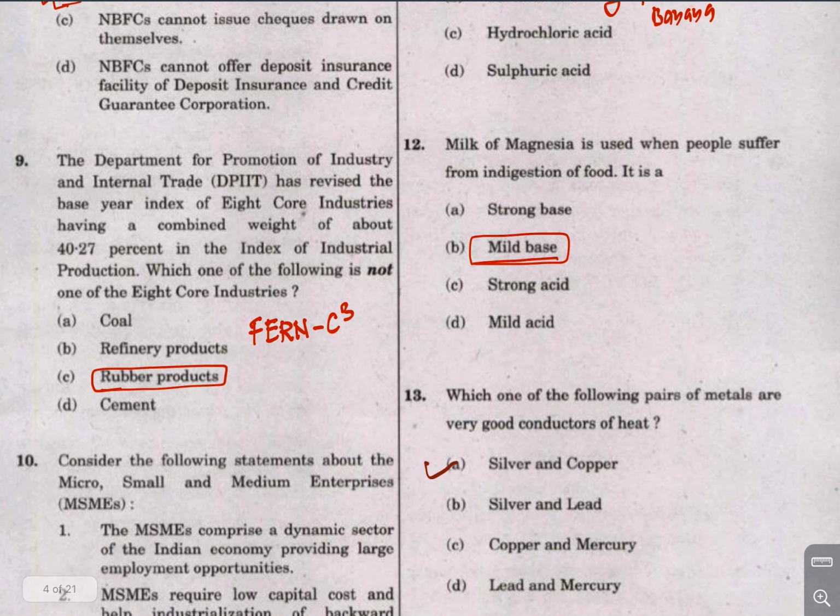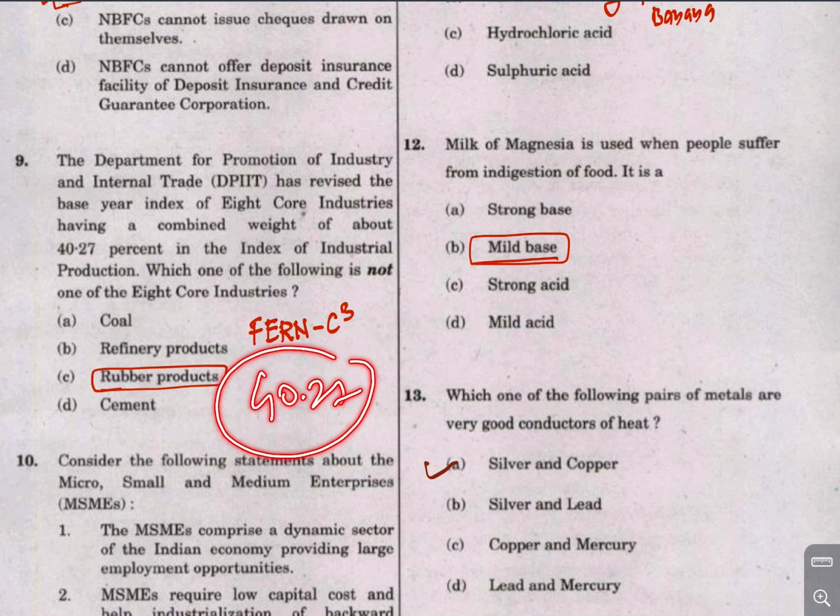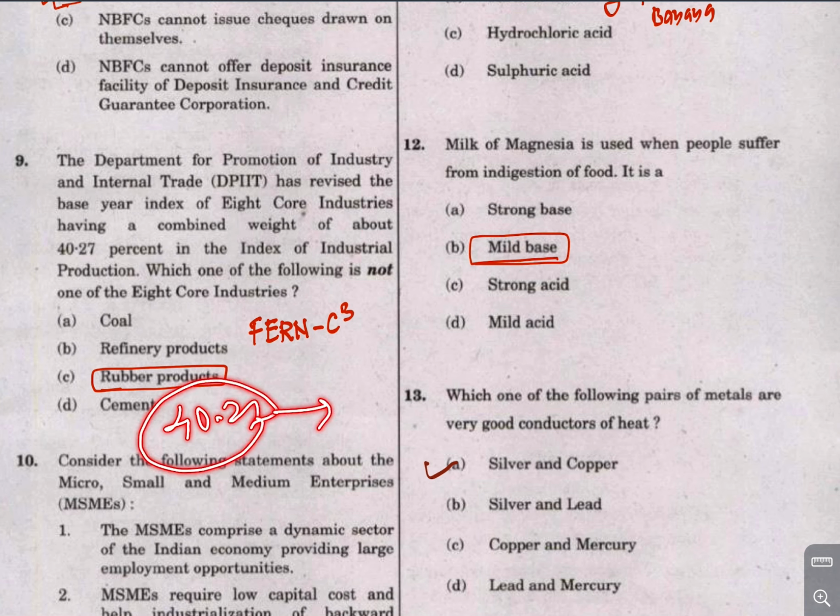Now the department of DPIIT, right? We know there is the Index of Industrial Production, IIP, which has around 40.27 weightage. So it consists of important industries, the production of which makes up 40.27% of all production.